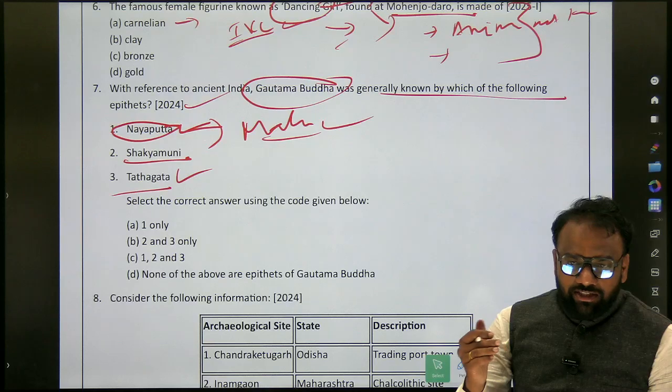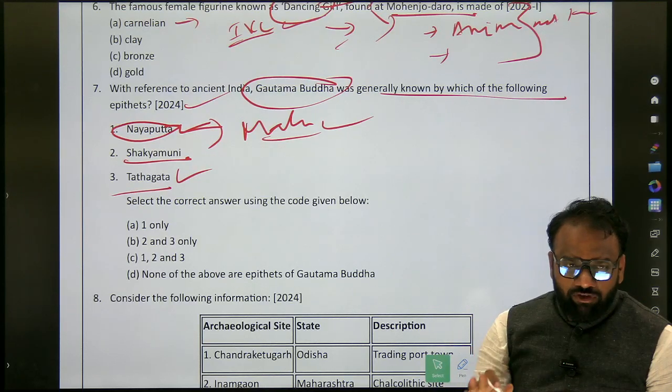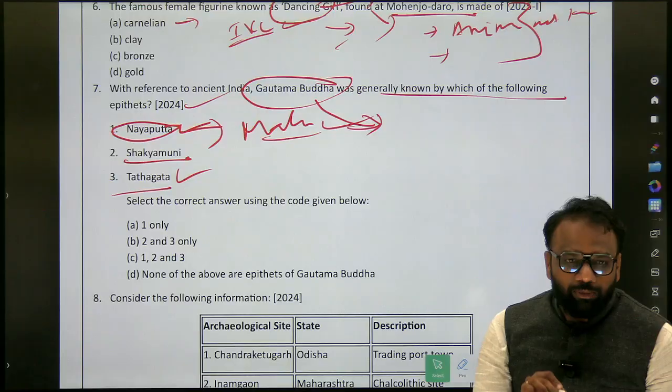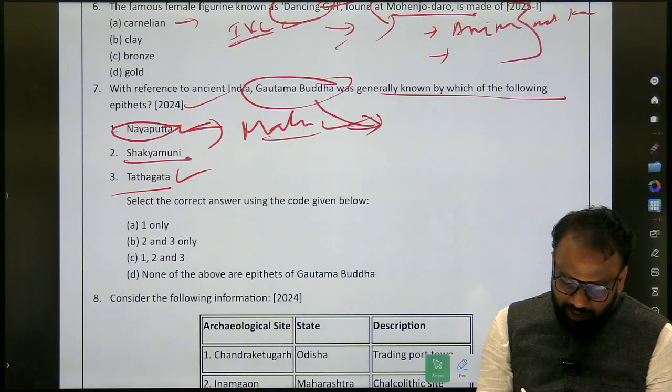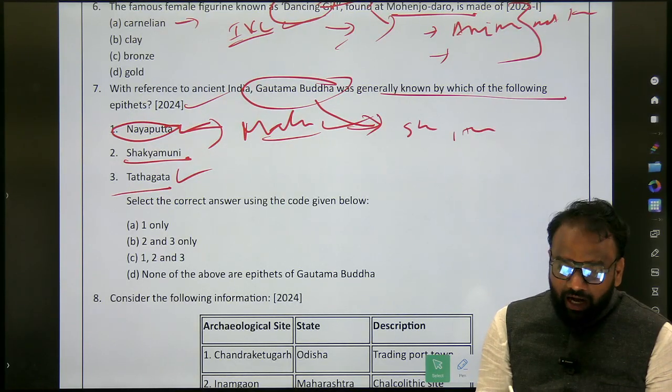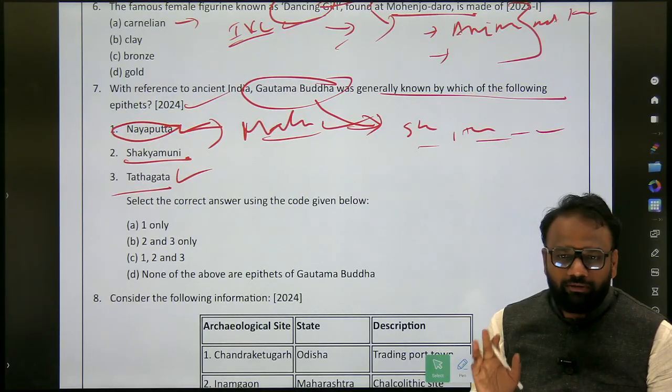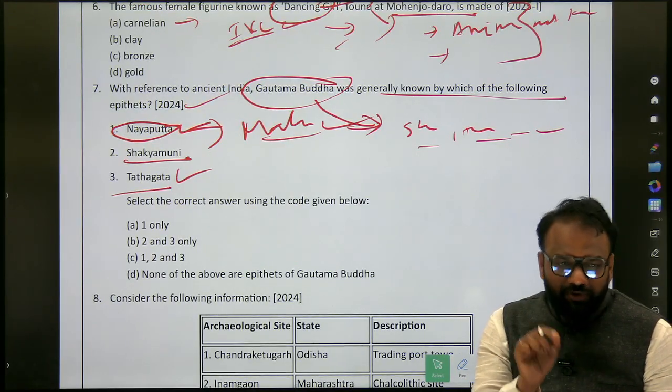Whether it is there in our notes or not, rather than searching for it, what we will do is list the alternative names used to refer to Gautama Buddha. Here we will list one, Shakyamuni, Tathagata. Apart from Shakyamuni and Tathagata, which are the other names used to refer to Gautama Buddha? Only that information we will focus on.